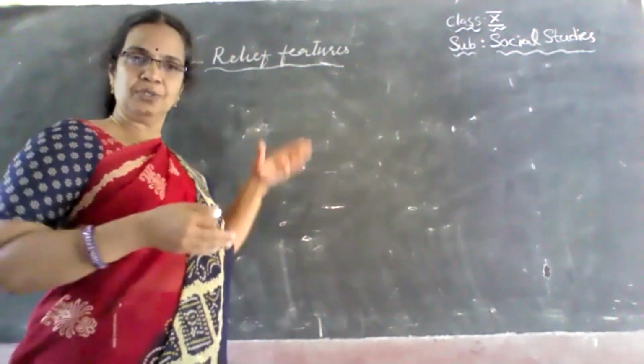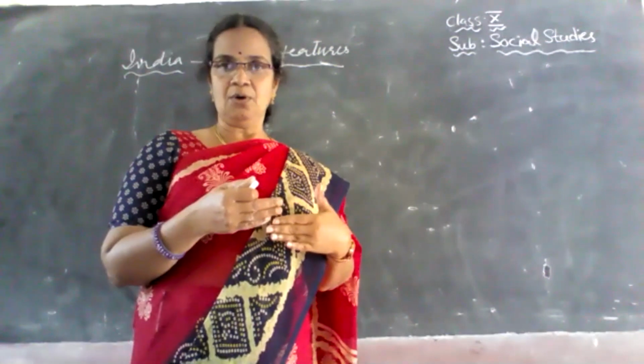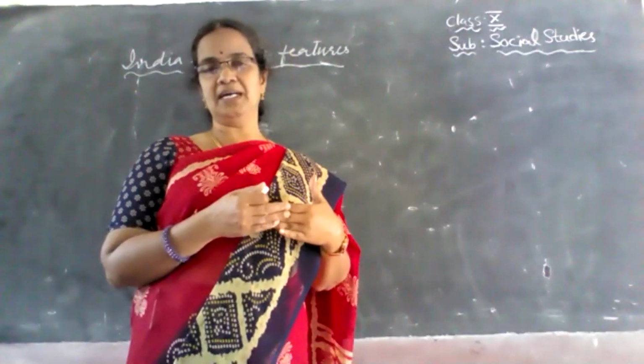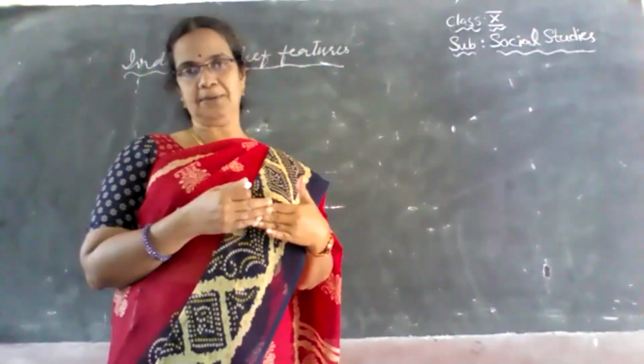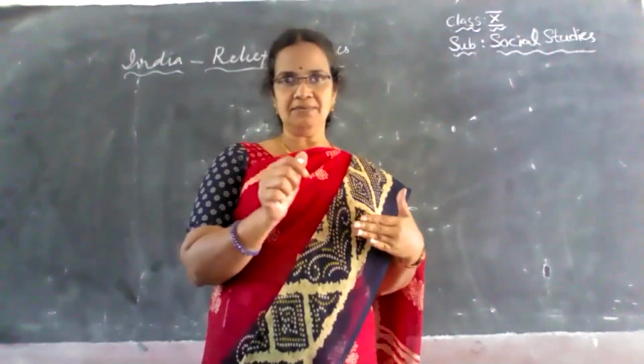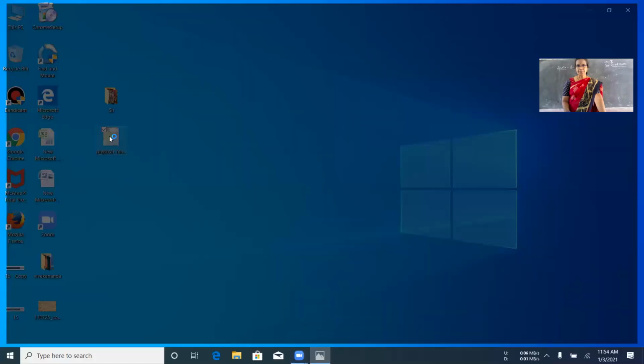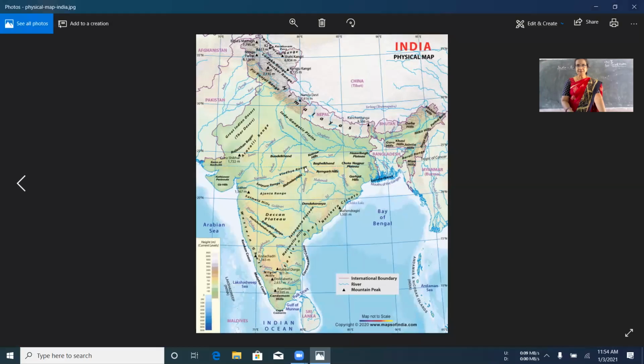So before going to these relief features, let us see the location of our country in the physical map, the map of physical India. If you just observe the physical map, children, you can see the parallel lines as well as vertical lines, the lines that are horizontal as well as the lines that are vertical.